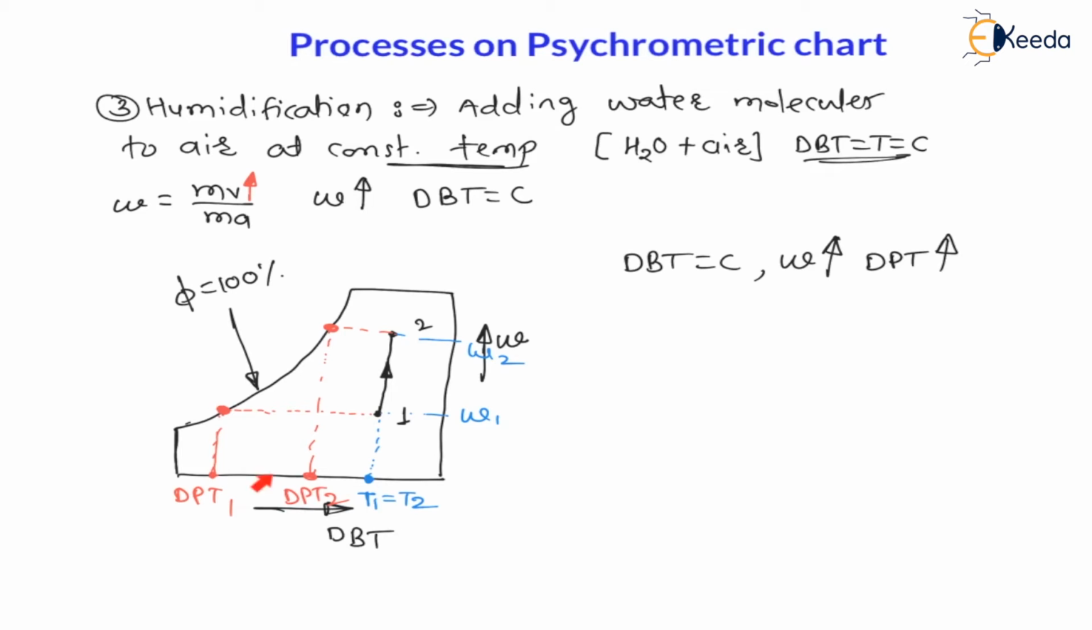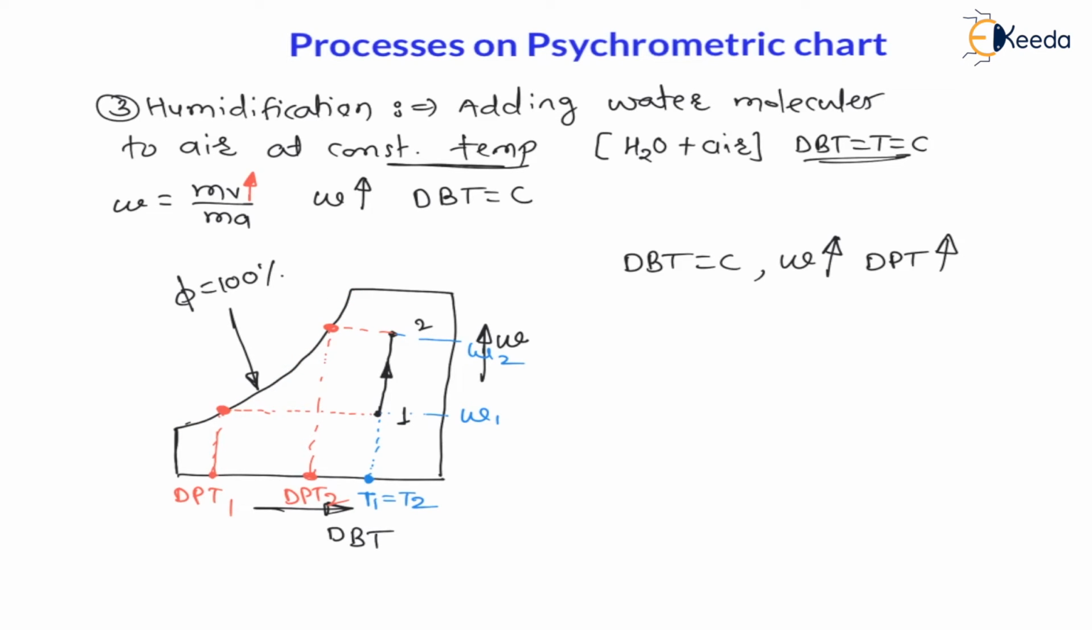And here you can see dew point temperature 2 is more than dew point temperature 1, right? Therefore dew point temperature is also increasing. Or else, whenever specific humidity is increasing, dew point temperature is always increasing. The curved lines parallel to the relative humidity equal to 100% line are called constant relative humidity lines.